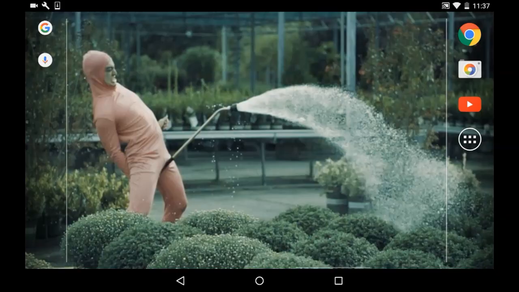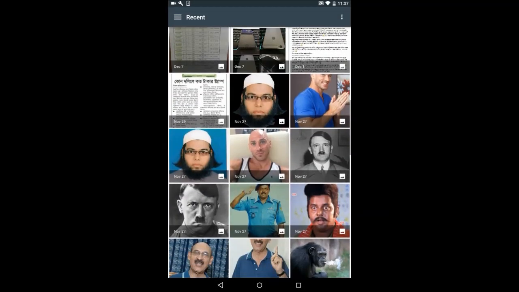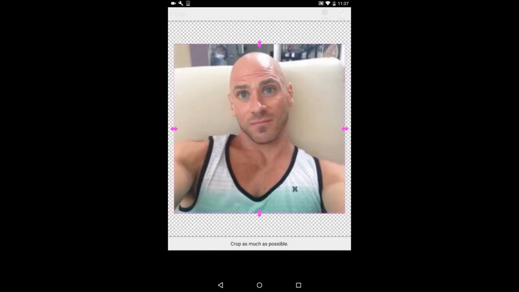So let us get started. First, open the Eraser app, select Load Photo. Choose your photo from which you want to remove the face. Crop as close as possible to the face.